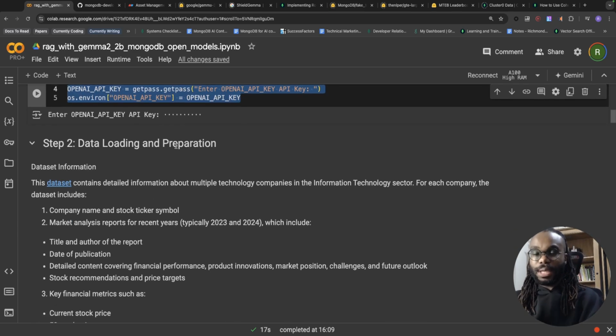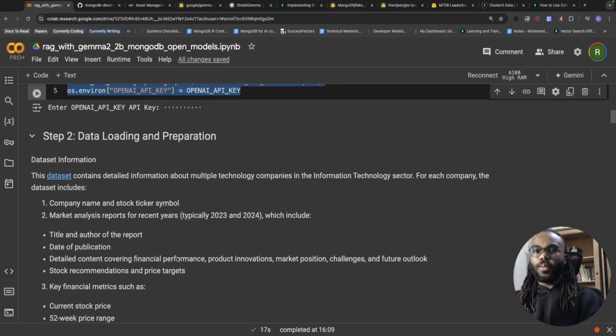Next, we're going to go into the data loading and preparation process. So in order for us to mimic a scenario you might find in a financial institution, we're going to use a data set that contains different companies and their market reports. Based on market reports, financial analysts would read a market report and then decide if this company is worth investing in, or use the market report as a factor that contributes to the decision of whether a company is worth investing in.